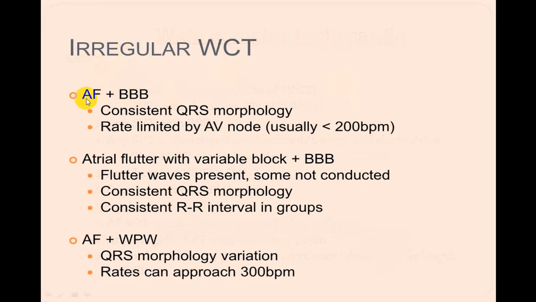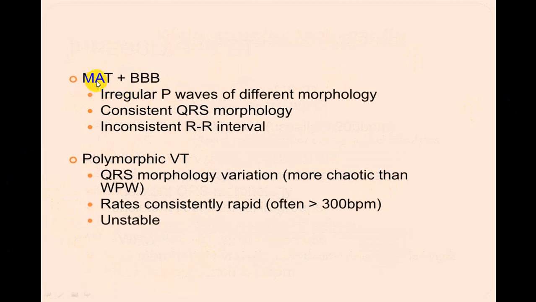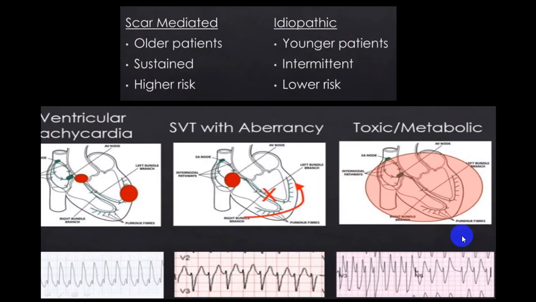So the other combinations: atrial fibrillation with bundle branch block, atrial flutter with variable block with bundle branch block, atrial fibrillation with WPW syndrome, or multifocal atrial tachycardia with bundle branch block, because multifocal atrial tachycardia is very commonly irregular, and the only one condition which belongs to ventricular is polymorphic VT. So these are all the other conditions.